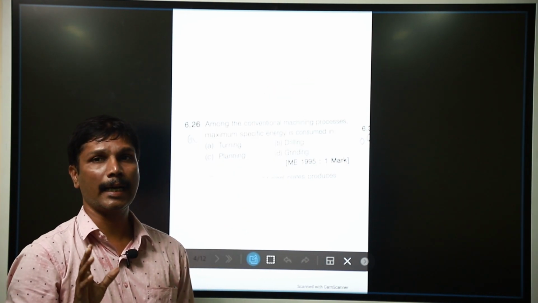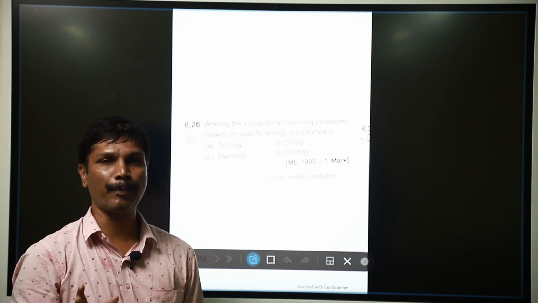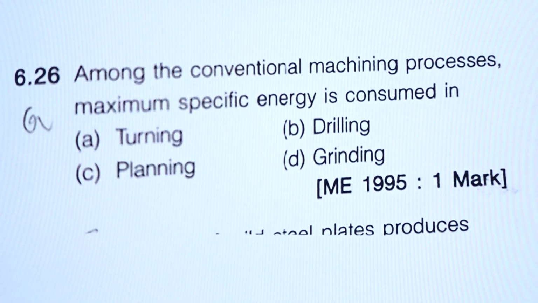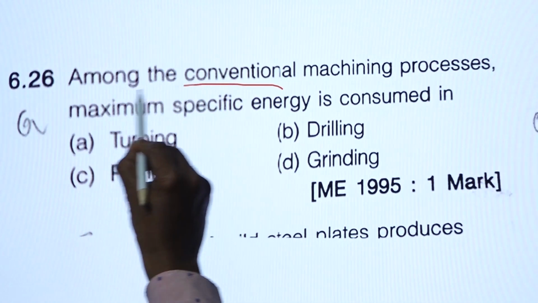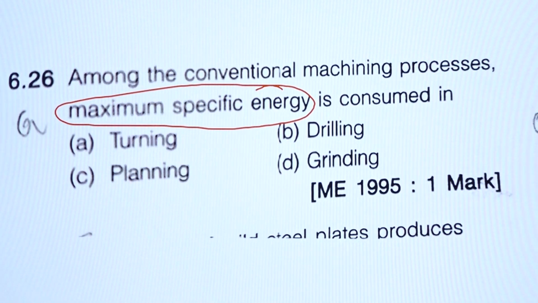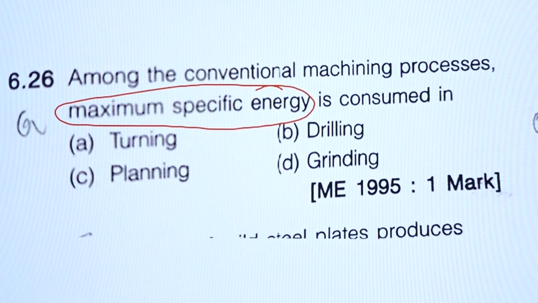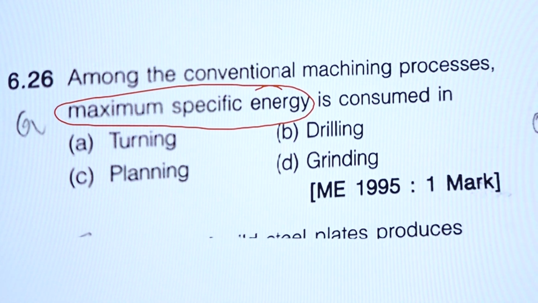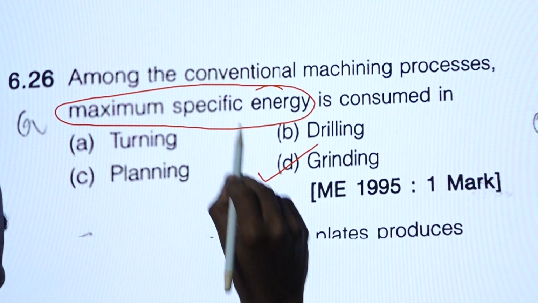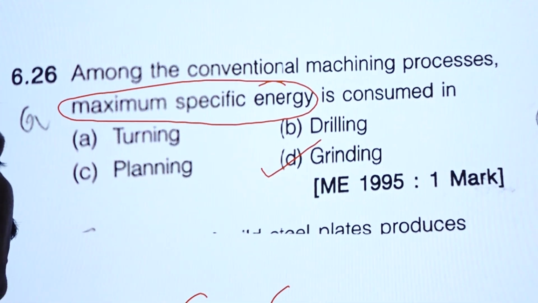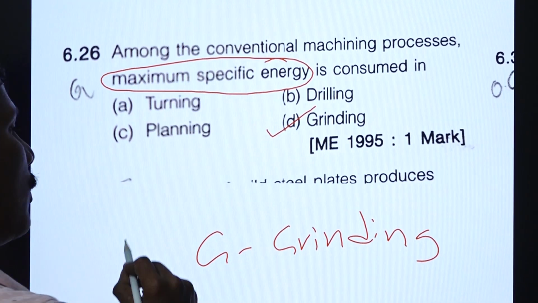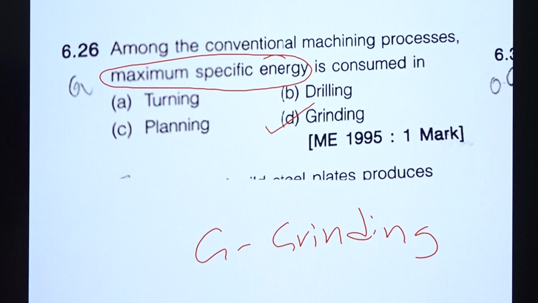Compared to the conventional machining, which of the machining operations has maximum specific energy? The G itself represents grinding energy. G for grinding, you can easily remember it has the maximum specific energy.